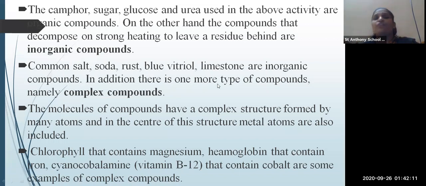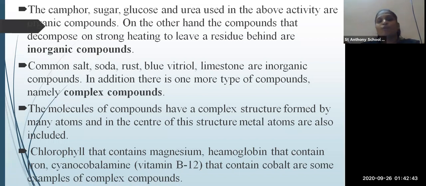These are the examples. I told you the example of the common salt. When the common salt is heated, what will happen? Whatever things are present in it, all the elements will be evaporated, and whatever remains behind, a black colored residue, that is nothing but inorganic compounds.